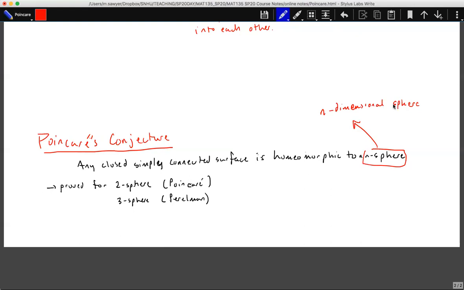And I'm just looking at the surface. And Poincare's conjecture says that I can manipulate this closed, simply connected surface. I can squish it, maneuver it around such that eventually I can get to an n-sphere. This has been proven for a two-sphere by Poincare, and only recently, like in the 2000s, has it been proven for a three-sphere by Perelman, who's a Russian mathematician.